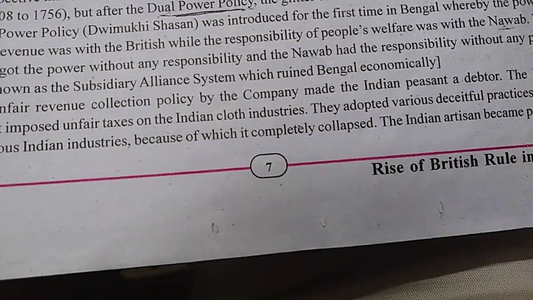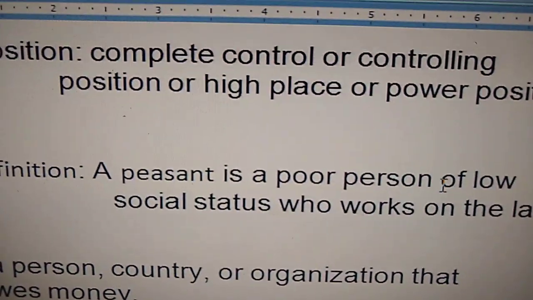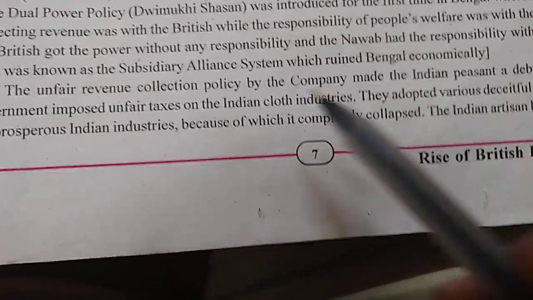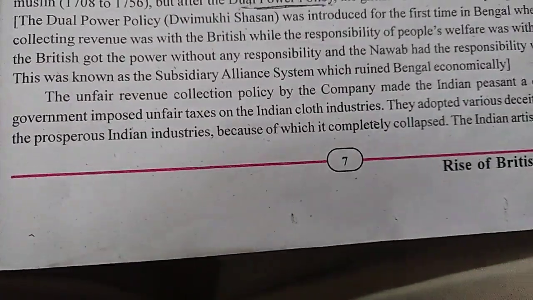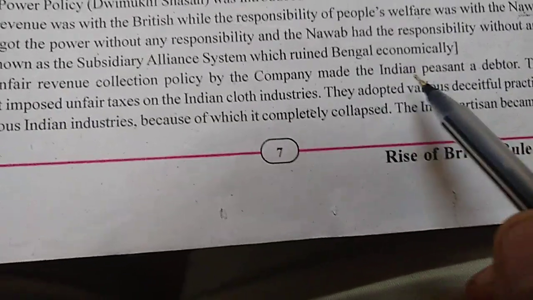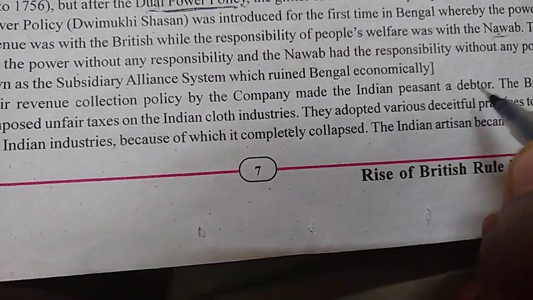Now the word peasant. Peasant means what? A peasant is a poor person. So because Britishers are collecting revenue and they don't want to use it for people, what happened? Because Britishers are collecting revenue from everybody, the Indian citizen either became poor or became a debtor. Now debtor means what?